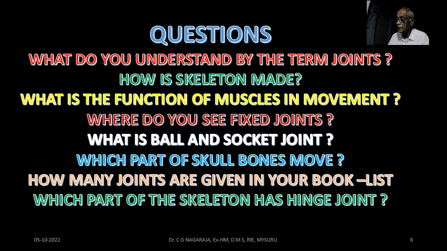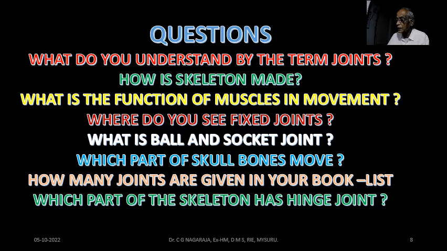Which part of the skull bone has movement? The skull, as I said, the entire head region is called the skull. Skull is the name given to the skeleton of the head, and the only part that is able to move is the lower jaw. I told you it is the lower jaw. How many joints are given in your book? In your textbook, only 4 joints are named. Try to remember those things. One is the ball and socket joint, the pivot joint, hinge joint, and the fixed joint.